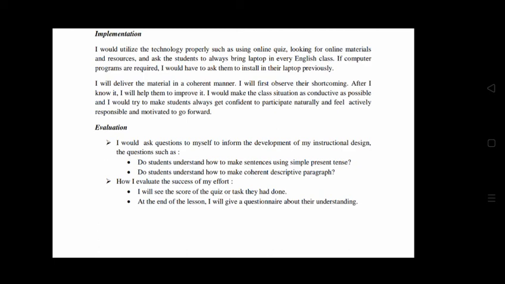And then after that, I will also consider how I evaluate the success of my effort. Like, I will see the scores of the quizzes or tasks they have done. And then at the end of the lesson, I will give a questionnaire about their understanding and their opinion about descriptive text and how I teach.